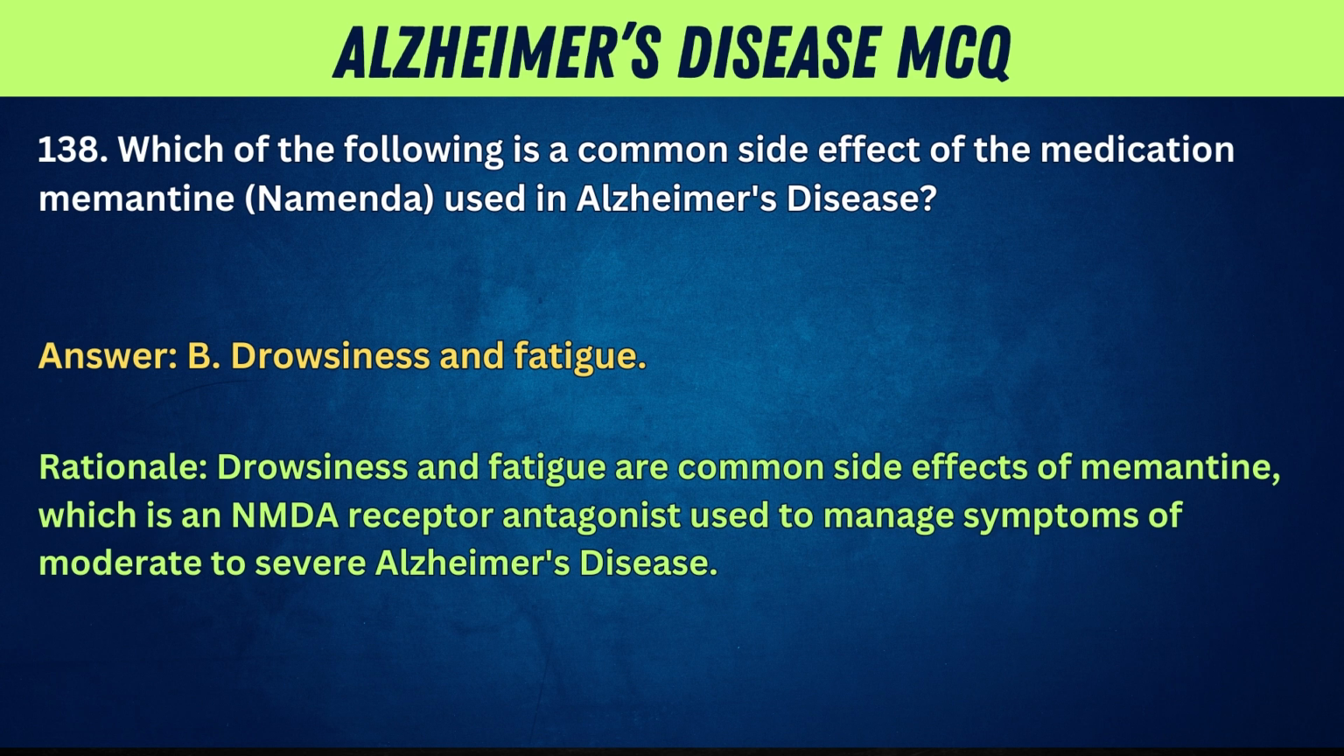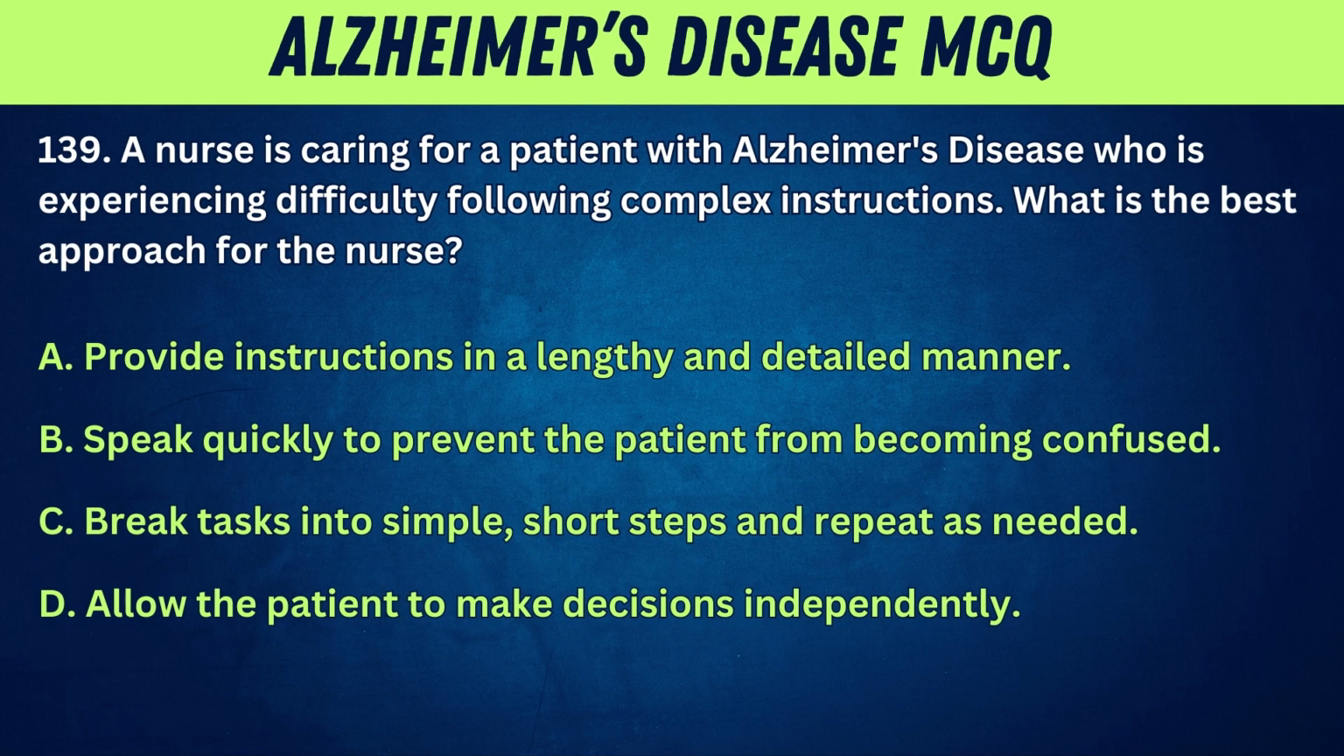Rationale. Drowsiness and fatigue are common side effects of memantine, which is an NMDA receptor antagonist used to manage symptoms of moderate to severe Alzheimer's disease.